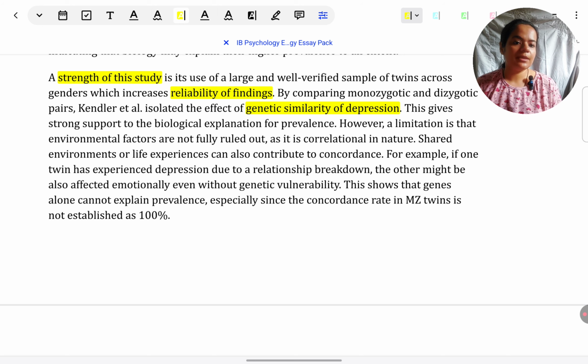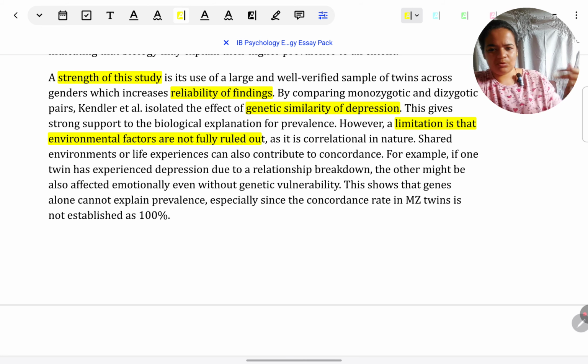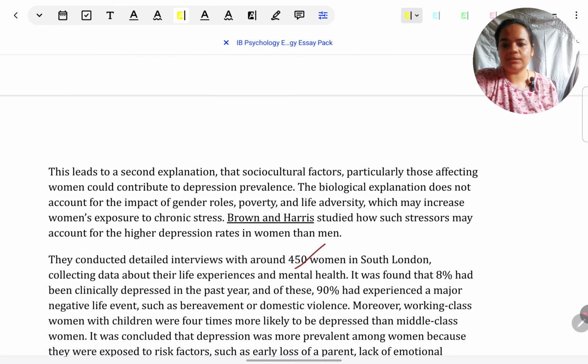Like when you see the marking rubric, they tell you they want organization and clarity. Separate marks are reserved for that. So the limitation is that the study is just correlational. The whole argument is that women must be having depression because of biological vulnerability more than men. But the study has not been able to rule out that environment also plays a role. So that weakens the argument, because maybe it's still environmental factors that are creating the difference. I have elaborated on that further. You can just read through it.